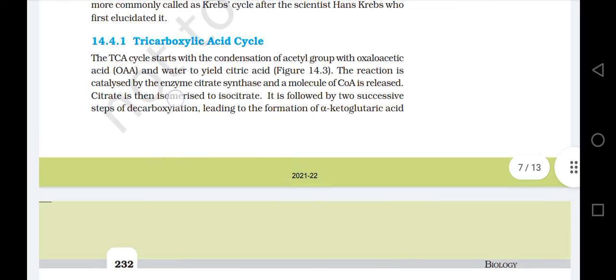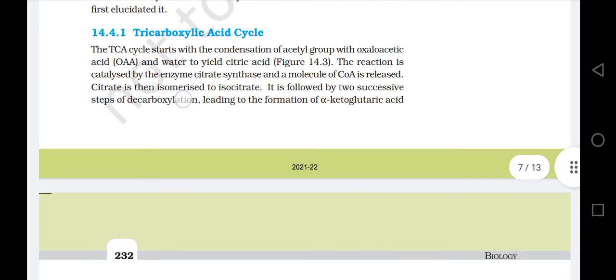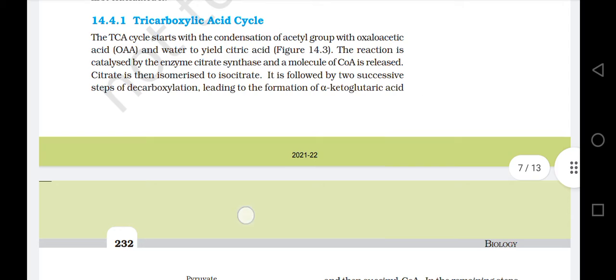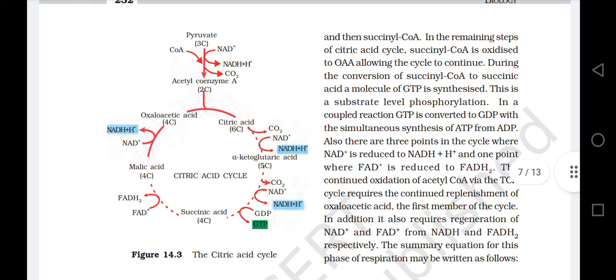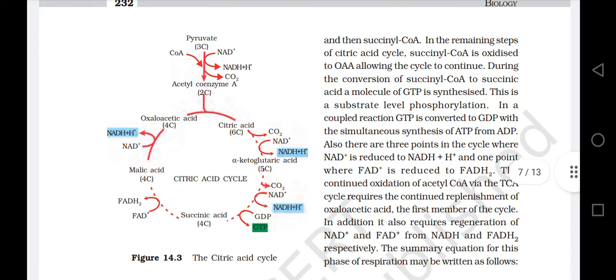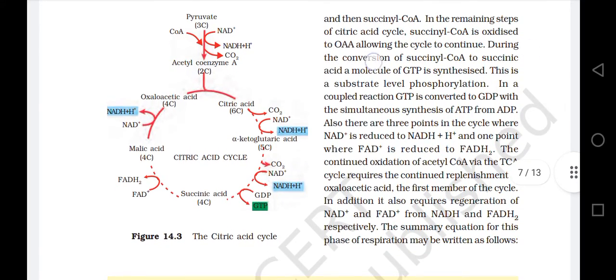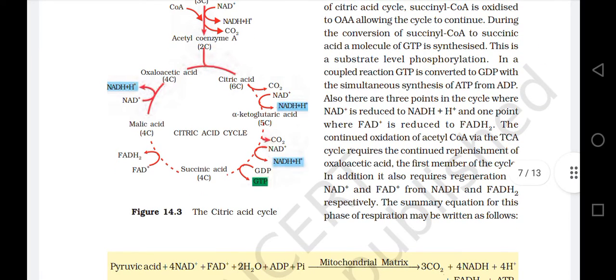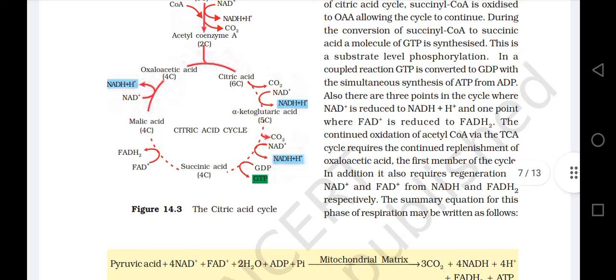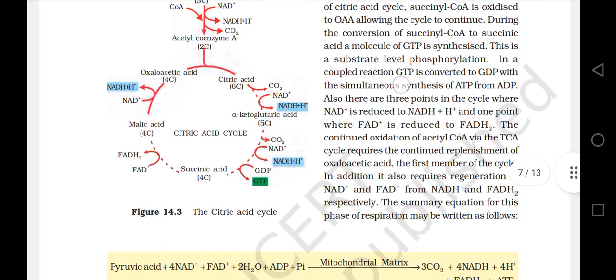Citrate is then isomerized to isocitrate. It is followed by two successive steps of decarboxylation, leading to the formation of alpha-ketoglutaric acid and then succinyl-CoA. In the remaining steps of the citric acid cycle, succinyl-CoA is oxidized to OAA, oxaloacetic acid, allowing the cycle to continue. During the conversion of succinyl-CoA to succinic acid, a molecule of GTP is synthesized. This is a substrate level phosphorylation. In a coupled reaction, GTP is converted to GDP with a simultaneous synthesis of ATP from ADP.